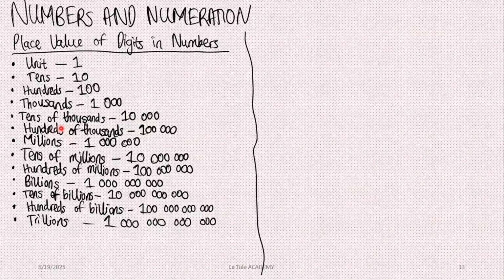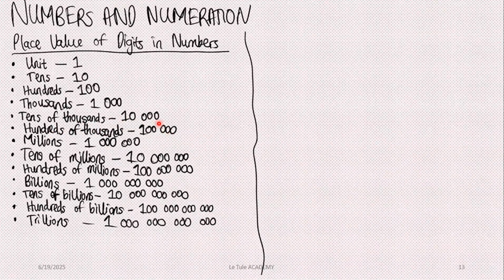The next is hundreds of thousands. It has a place value of 100,000. The next is millions. It has a place value of 1,000,000. The next is tens of millions. It has a place value of 10 million.